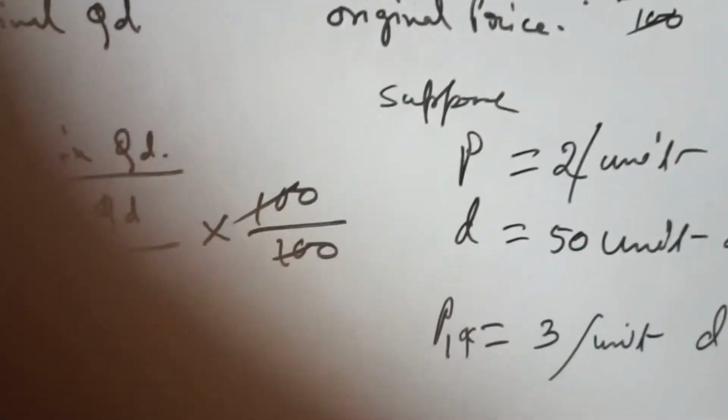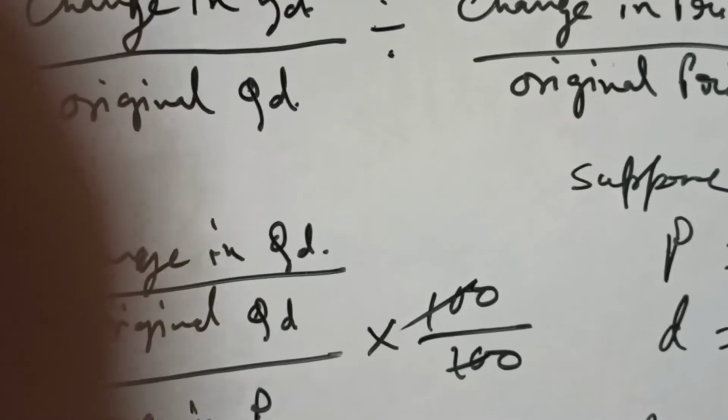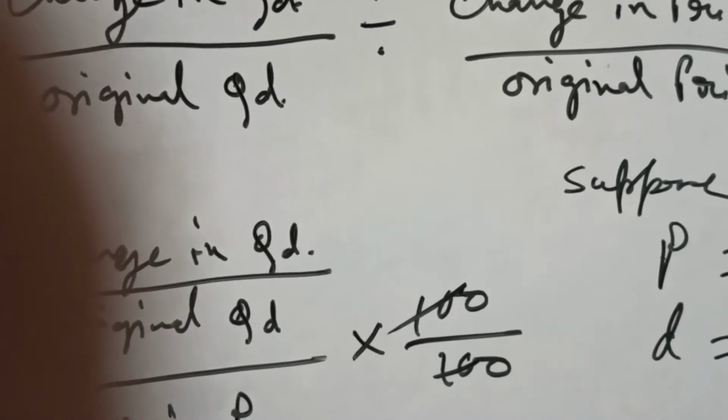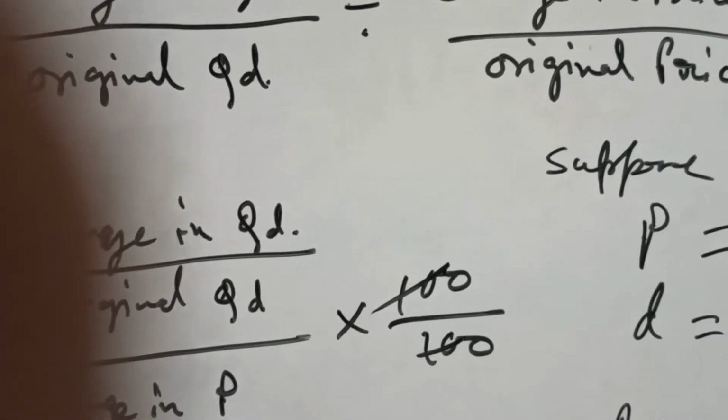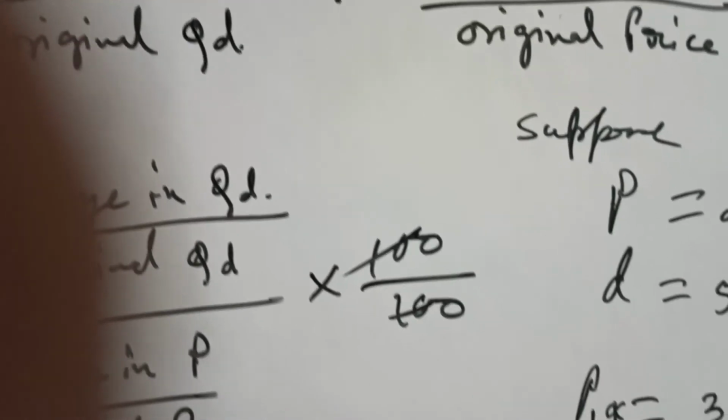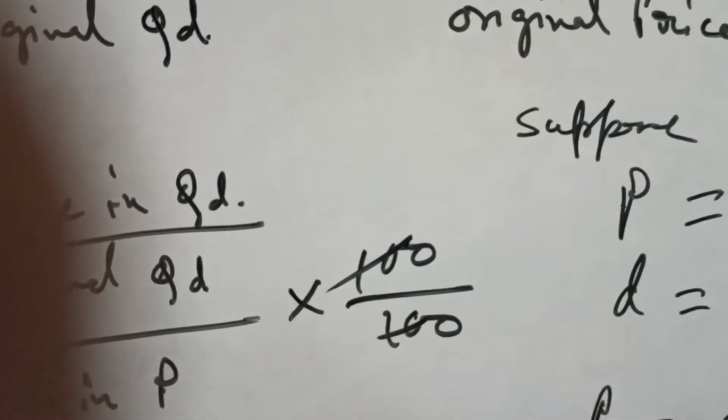Okay. So how will we derive the elasticity of demand? What is elasticity of demand? Percentage change in quantity demanded, that is change in quantity demanded divided by original quantity demanded. What is the change in quantity demanded?